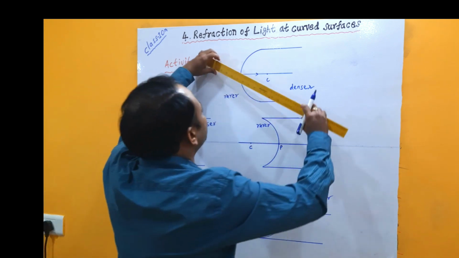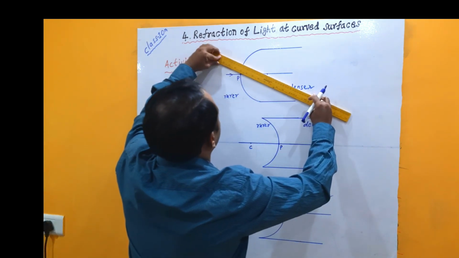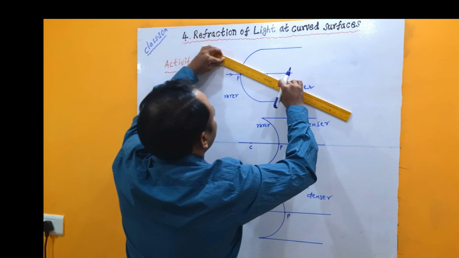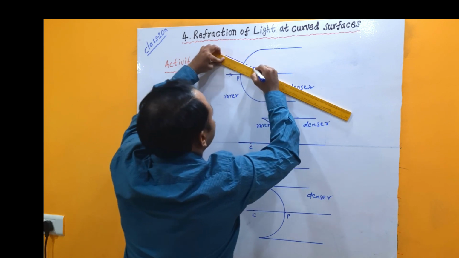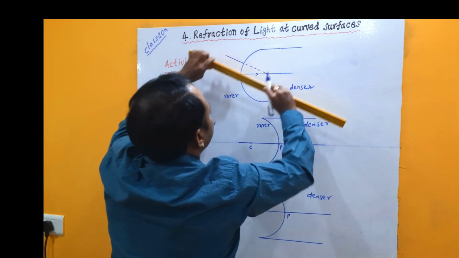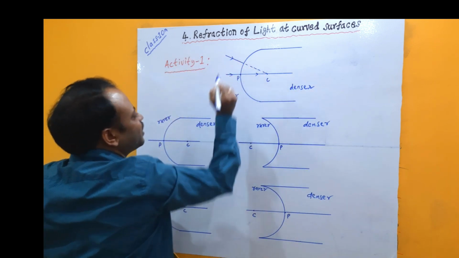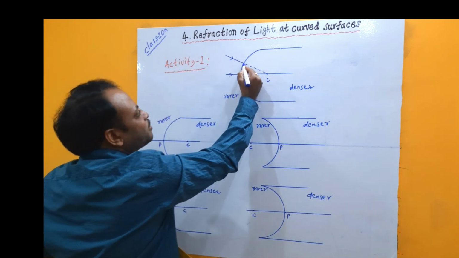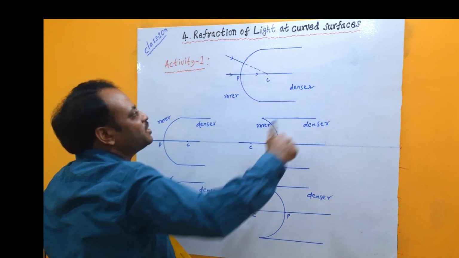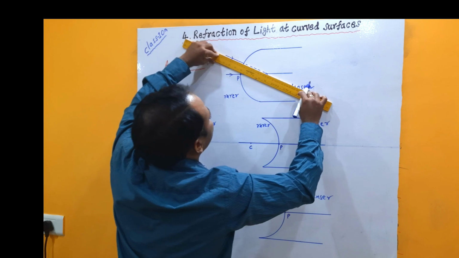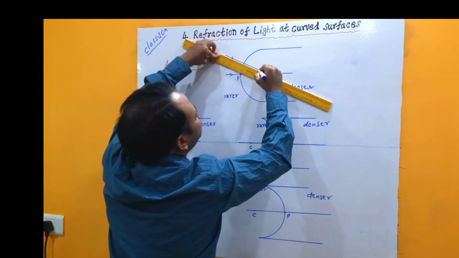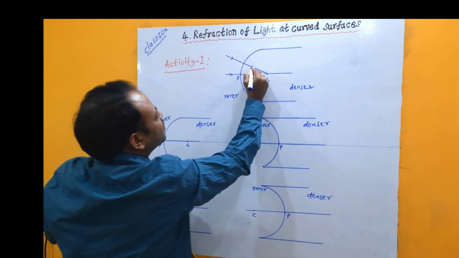If you imagine one more light ray falling like this, entering along the center of curvature, then this point becomes the point of incidence. At the point of incidence, if we draw the normal, the path of the light ray itself becomes the normal, so it continues without any change in its path.